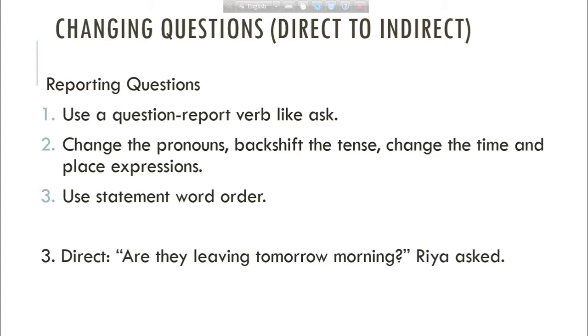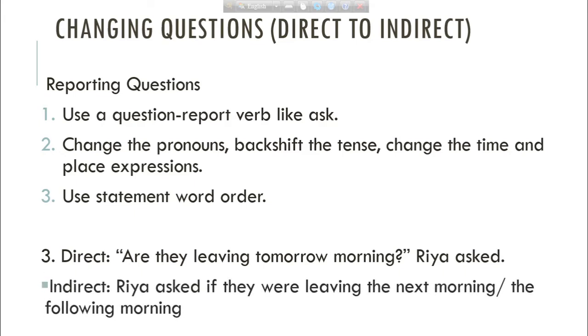And this is also a yes no question. An indirect form is, Ria asked if they were leaving the next morning or the following morning. So you can use the next morning or the following morning instead of tomorrow morning.